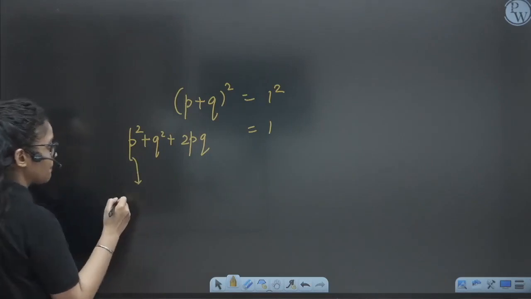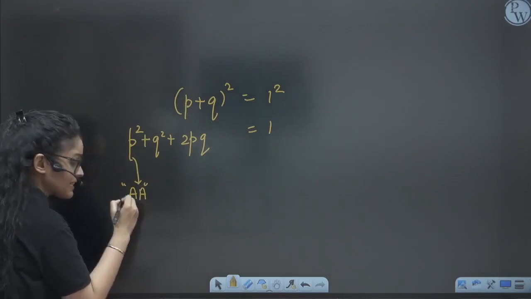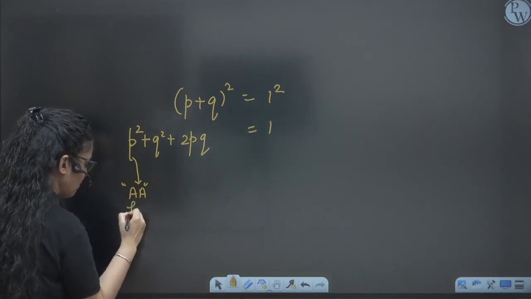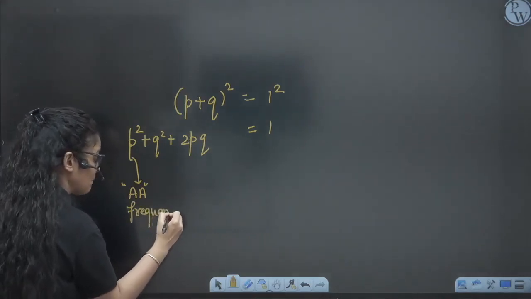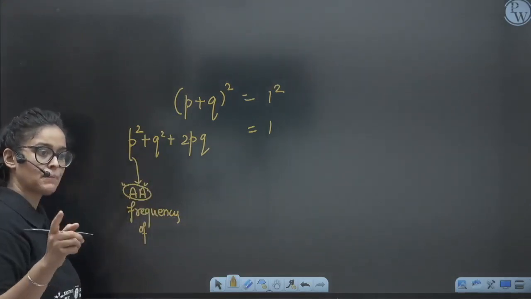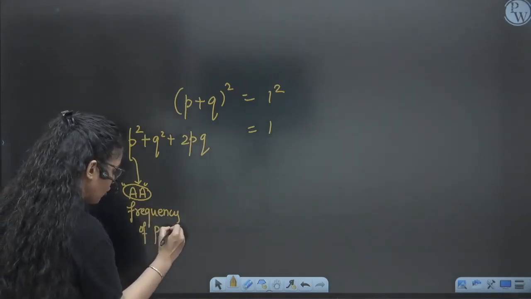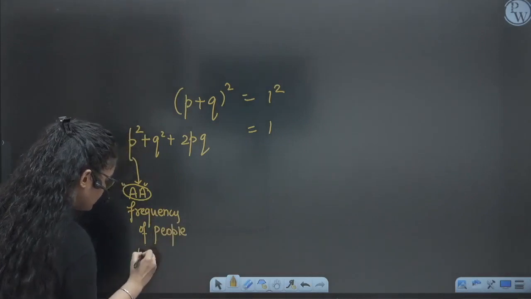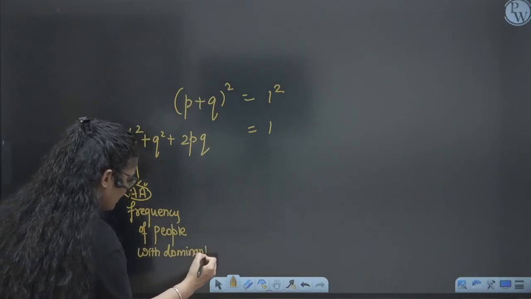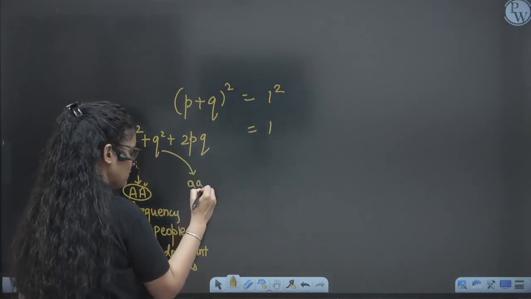What is P square? P square is the frequency of people with the dominant allele. This is the frequency of people, not alleles, because one person has 2 alleles for a gene, for one character. So it is the frequency of people with the homozygous dominant condition, where both the alleles are dominant. Q square represents the people with the recessive allele.